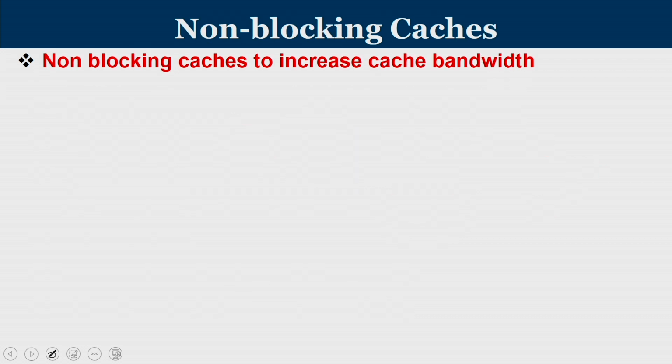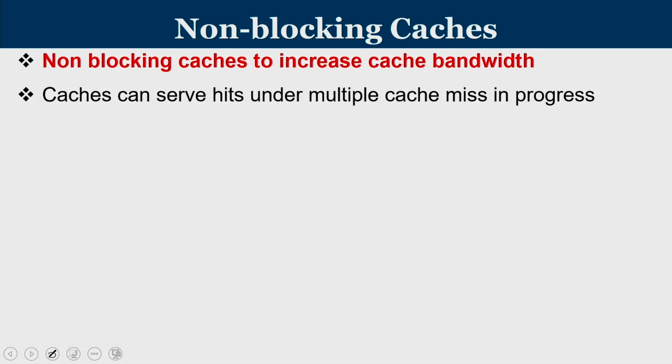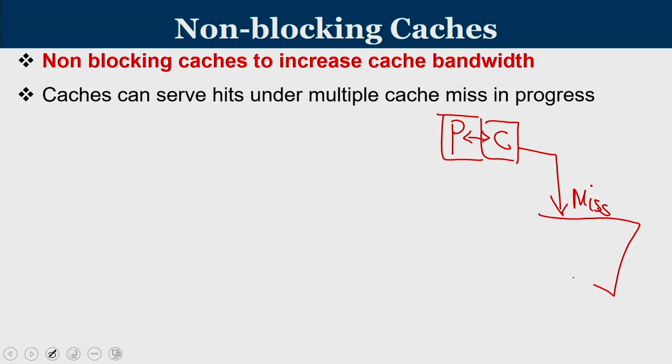Next we move on to non-blocking caches. Non-blocking caches are used to increase the cache bandwidth. The cache can serve hits under multiple cache misses in progress. So consider the case that you have a processor and you have a cache. Now the processor is going to interact with the cache. Imagine that you encounter a miss. This miss is being processed in the next level of memory. Let's say it's an L2 cache.